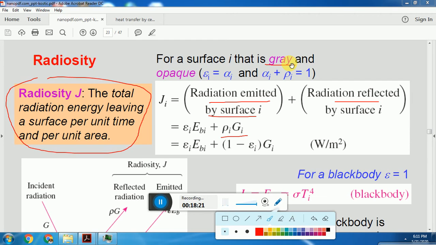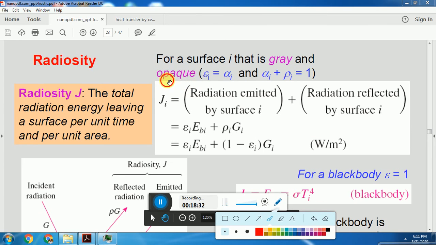An opaque body does not transmit radiation. If it is an opaque body and does not transmit radiation, then alpha plus rho will be equal to 1. Here alpha is absorptivity, epsilon is emissivity, and rho is reflectivity.